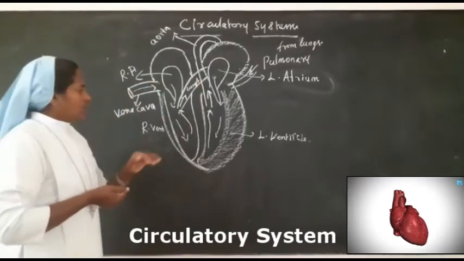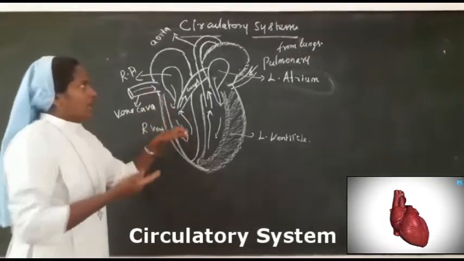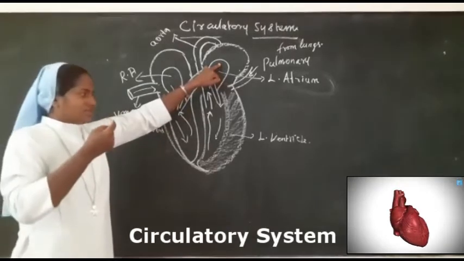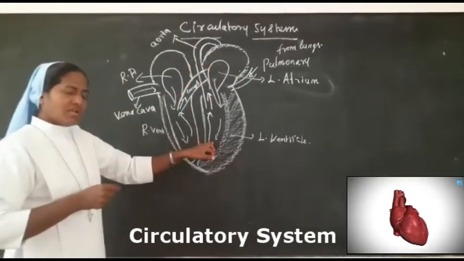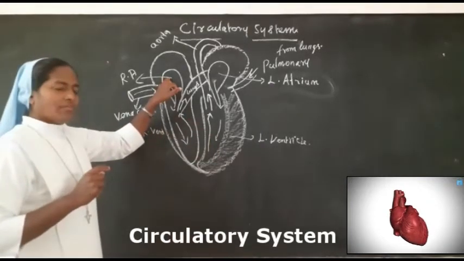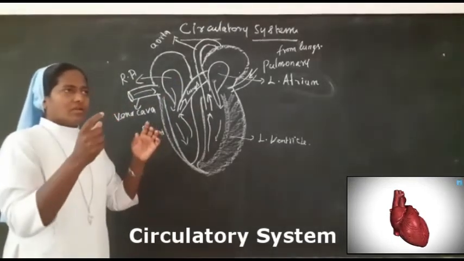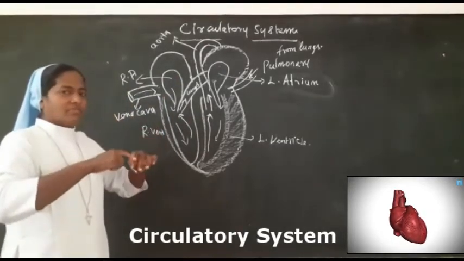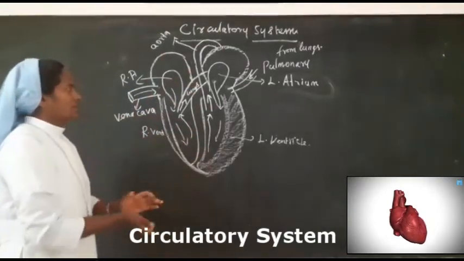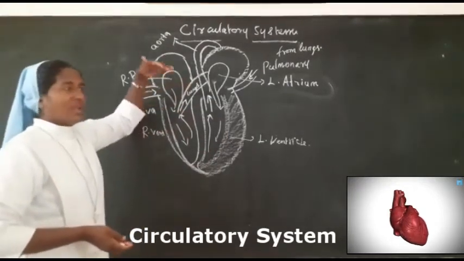Right ventricle pumps the blood to the lungs, but the left atrium receives blood from the lungs. The left ventricle pumps the blood to all parts of the body, and the right atrium receives blood from all parts of the body. This is the thing to understand: from where the blood comes and enters, and from there where it is pumped.